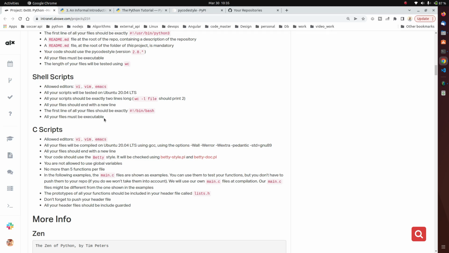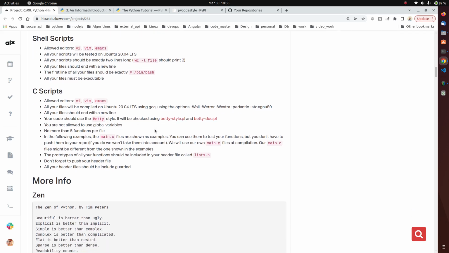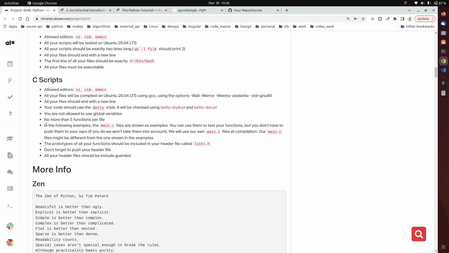Okay, and note this is very important. You can say all your files must be executed. They also label it here, all your files must be executed. They also point out here that we're going to be giving some example files. It can be main.c, it can be main.py. So these are for testing purposes. Here is another one. The prototype of all your files should be included in the header file, which is list.h.